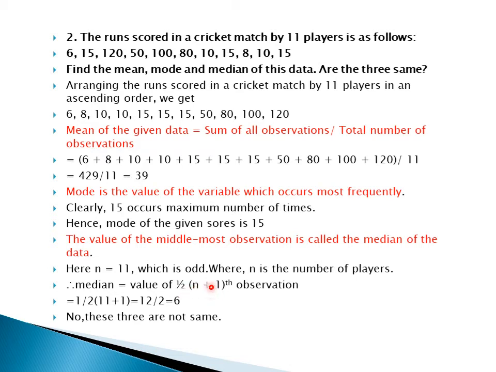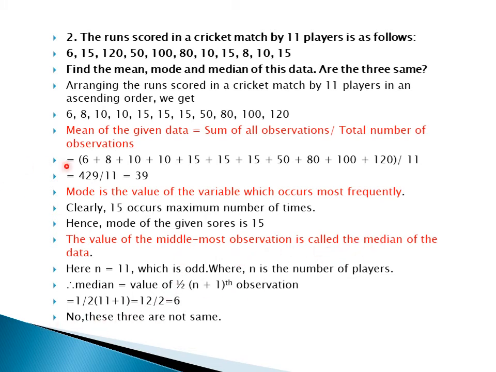When n is odd, you have to apply this formula. Suppose n is even, you can take n by 2 observation. Now this is equal to 11 plus 1 divided by 2, 12 divided by 2 is equal to 6. So what is this 6? 6 is the value for the median.